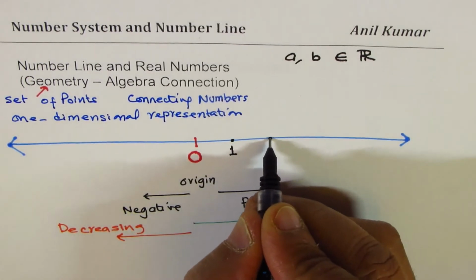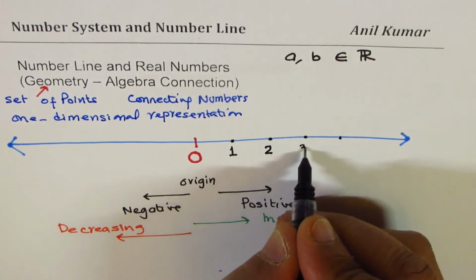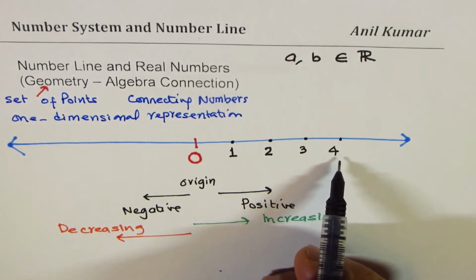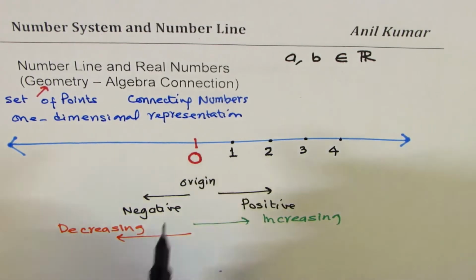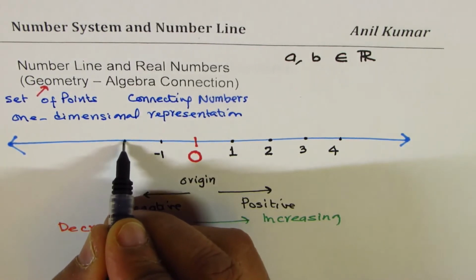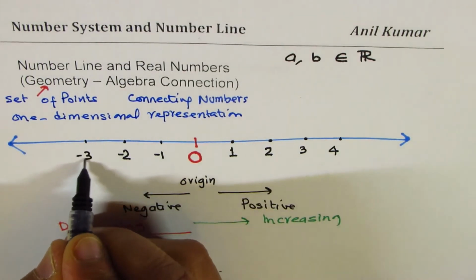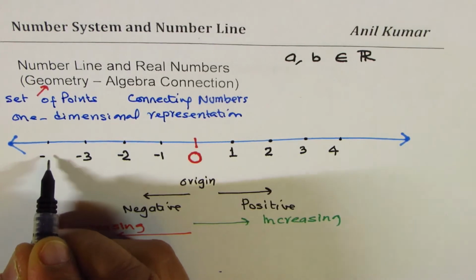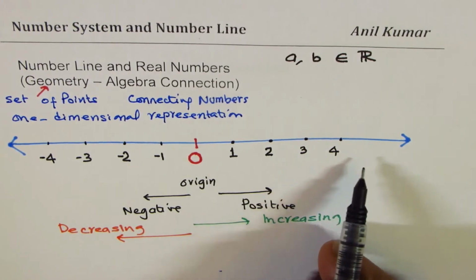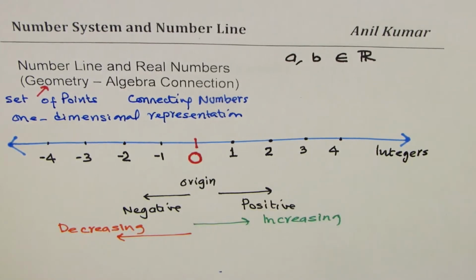If I have the same markings, kind of a scale, I can label them as 2, 3, 4. As you go up, you can see all numbers to the right are bigger than the numbers on the left. If you move to the left side of the origin, the numbers are decreasing by 1 as we keep our standard measurement mark. Do you see that? That is how you can represent numbers. So what I've done in this process is I've represented some integers, right? Do you see some integers there? Likewise, we could represent any integer on a number line.